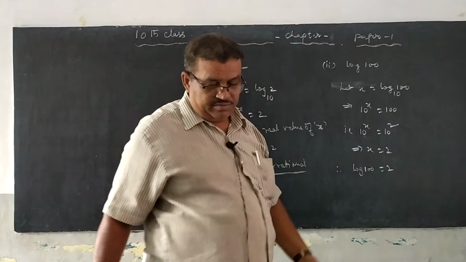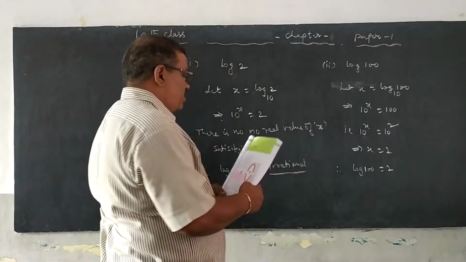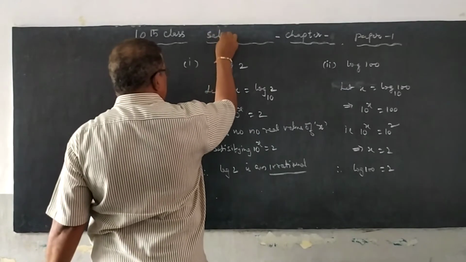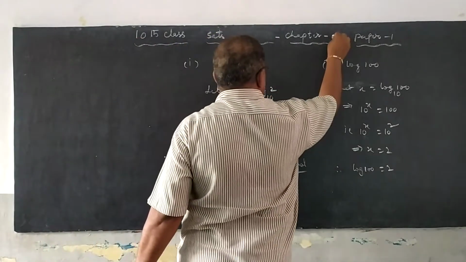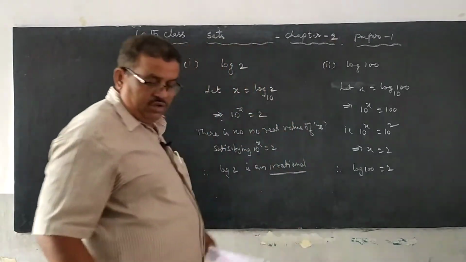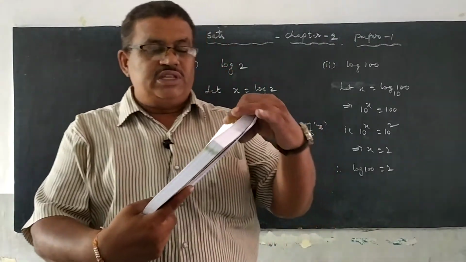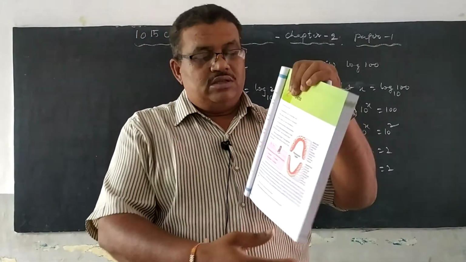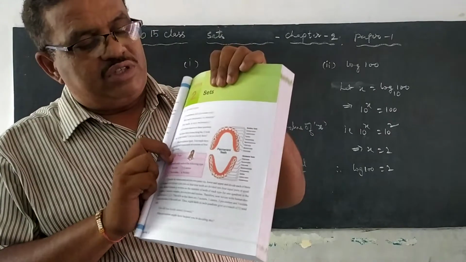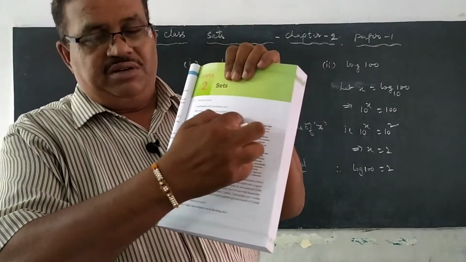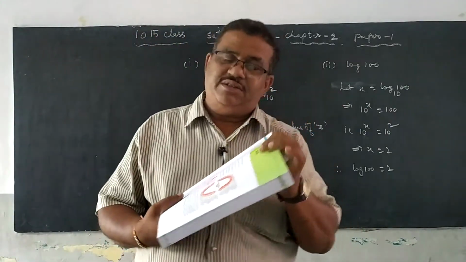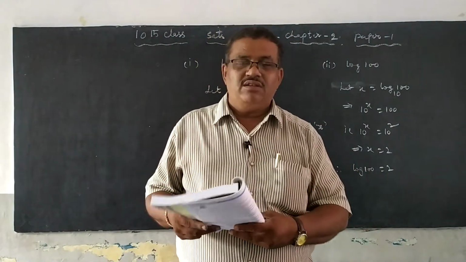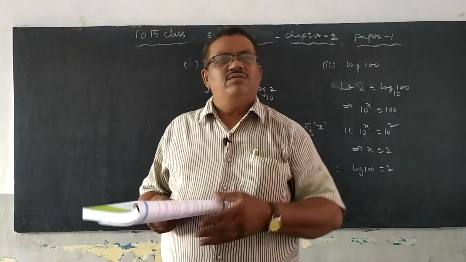Today we are discussing chapter 2, that is sets, paper 1. All of you see page number 25 in your textbook. See the diagram given there, that is the mouth cavity. In our mouth cavity, how many teeth do we have? Already you know.